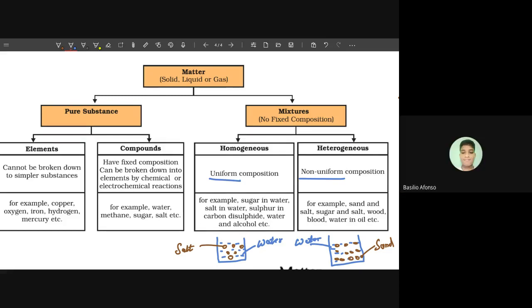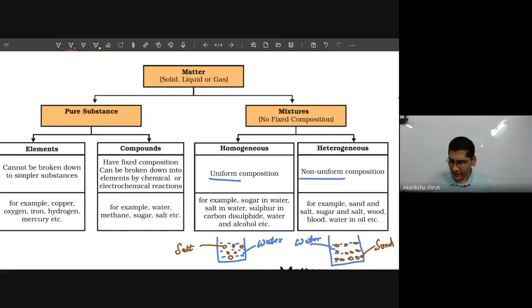Okay, Sir, but a mixture of sand and water can be a suspension. Yeah, it is a suspension. That classification I will describe later. So simply, if there are bigger particles which are able to settle, meaning these bigger particles are not uniformly distributed throughout the available volume of the mixture, then it is heterogeneous. That is the meaning of non-uniform.